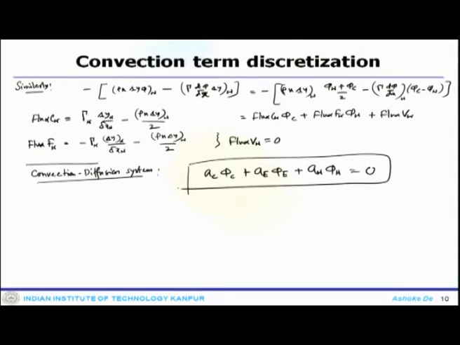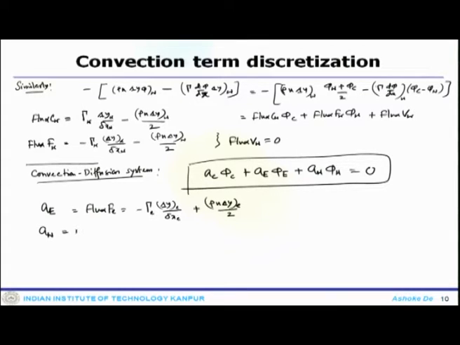This is my discretized equation, where A e equals flux F e, which is minus gamma e delta y e by delta x e plus rho u delta y e divided by 2.